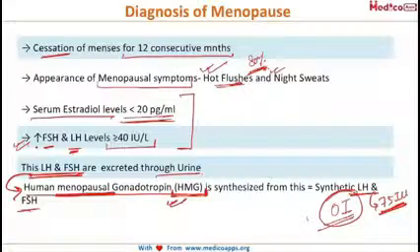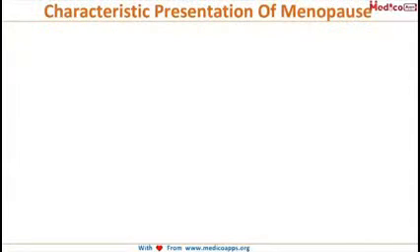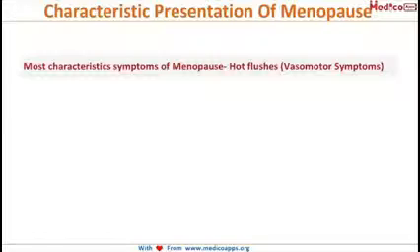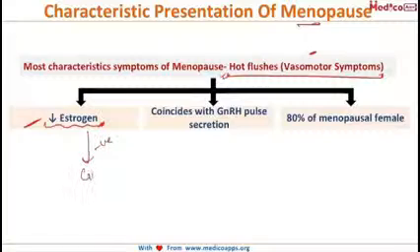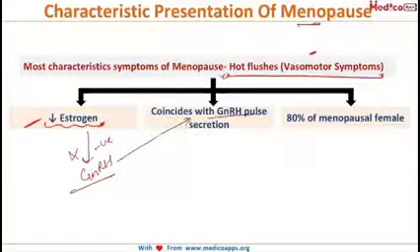So I told you the most important symptom of menopause is hot flushes. And let us see how these hot flushes occur. What is the pathology behind these hot flushes? These hot flushes are basically vasomotor symptoms. What happens as a result of decreased estrogen? We know that the basic pathology in menopause is the decreased estrogen. So as a result of the decreased estrogen, the negative feedback action on the GnRH is also lost, and thereby it will lead to GnRH pulse secretion. And these hot flushes coincide with the GnRH pulse secretion.